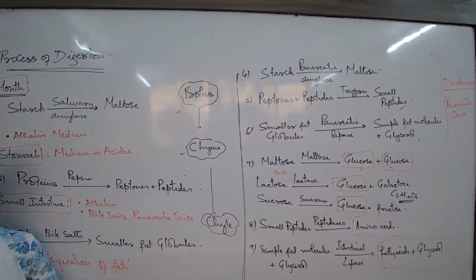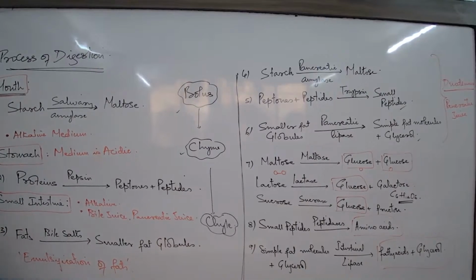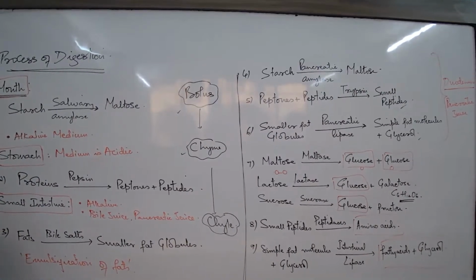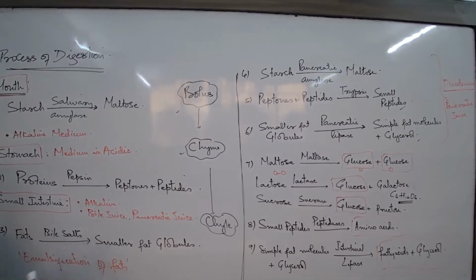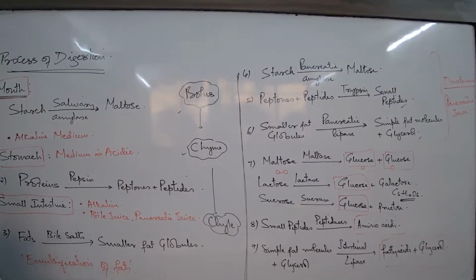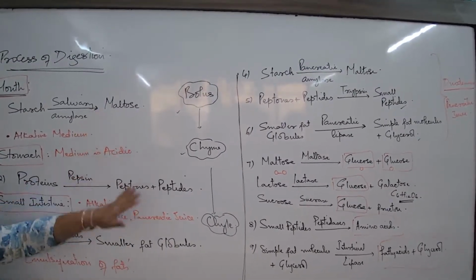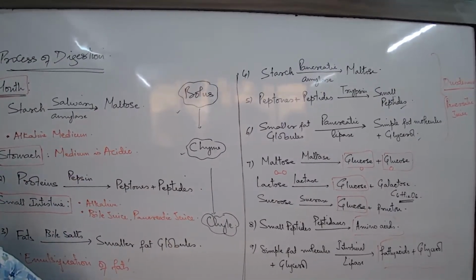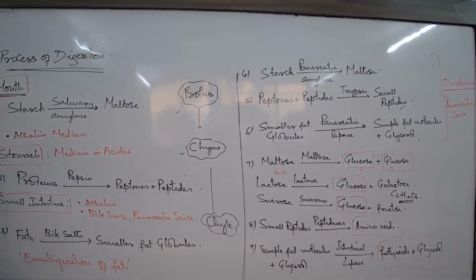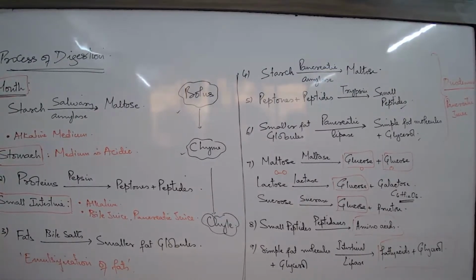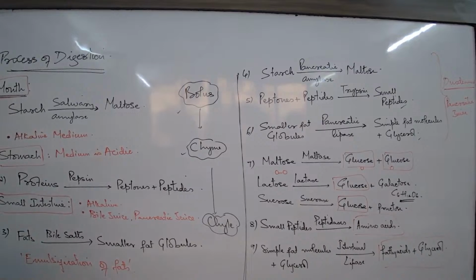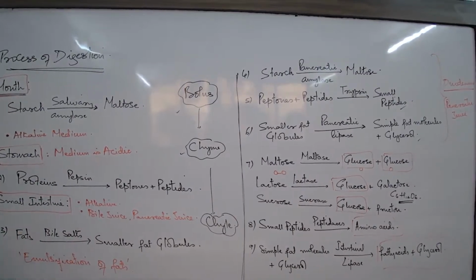Okay. So now the process of digestion we can summarize in these 9 steps. The process of digestion is even more lengthy, with so many enzymes involved, but in these 9 basic steps we can summarize it. So now, I'll give you 2 minutes. Complete the steps fast, then I will ask you.